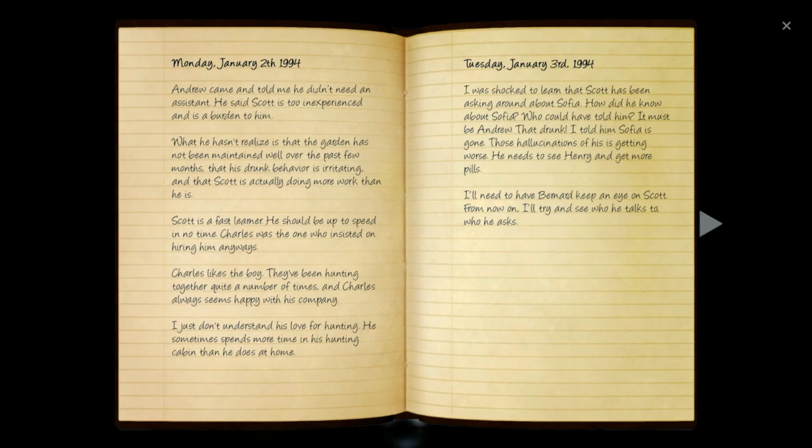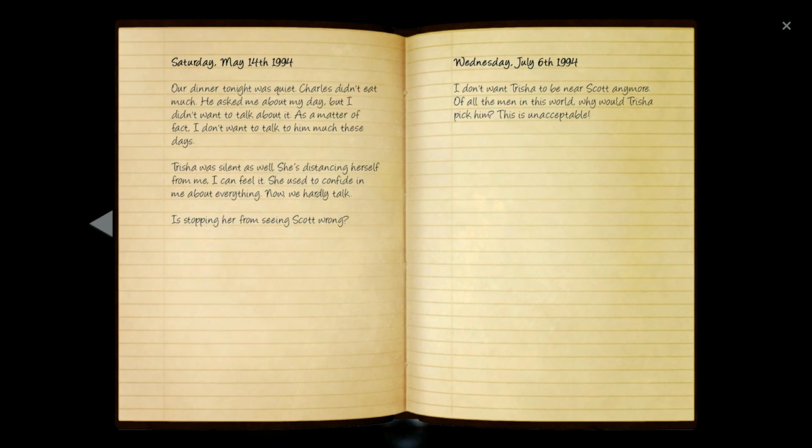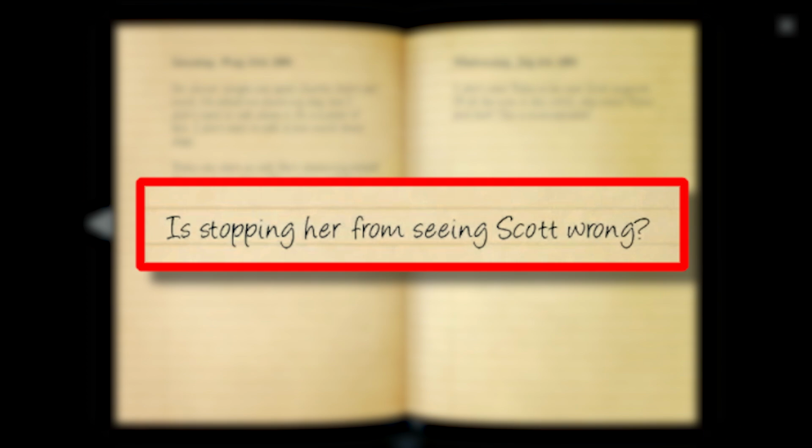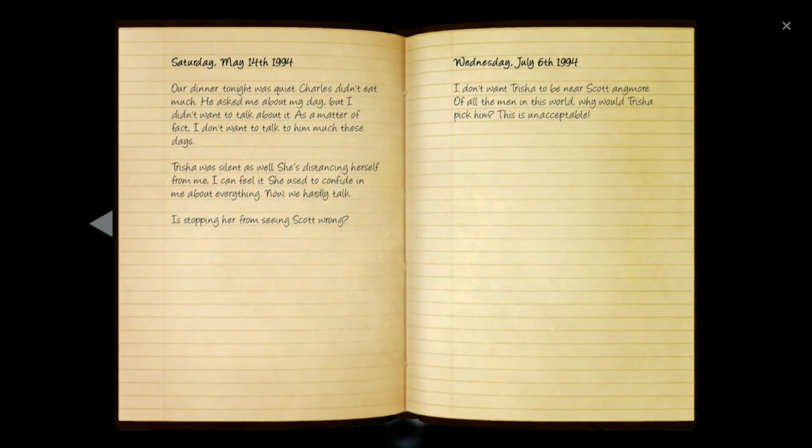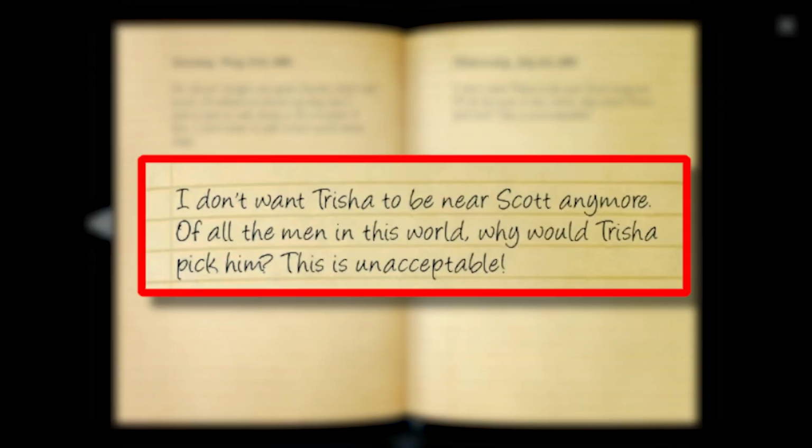Importantly, on the second page, we see Viv shocked that Scott has been asking around about Sophia in 1994. We also see that Viv is upset towards Andrew for telling Scott about her, and that Sophia is gone, and that his hallucinations are getting worse. On the last pages, we see a shift in Viv. In May, she states, quote, is stopping her from seeing Scott wrong, end quote. And then almost 2 months later in July, we see a major shift in her attitude, quote, of all the men in the world, why would Trisha pick him, end quote.